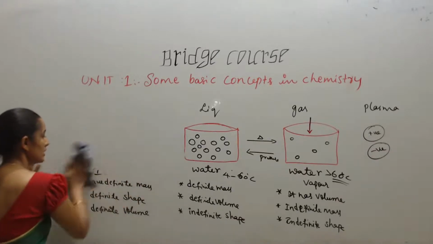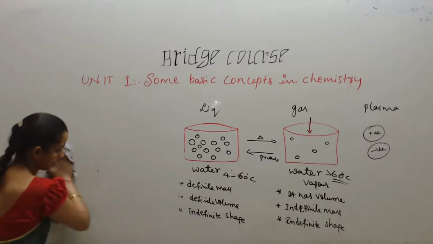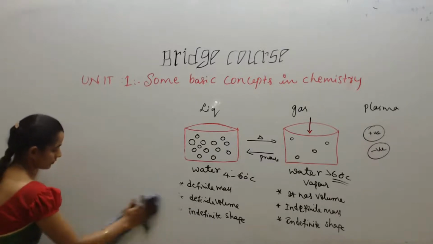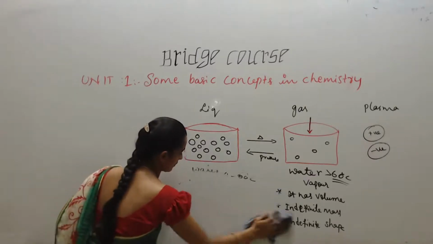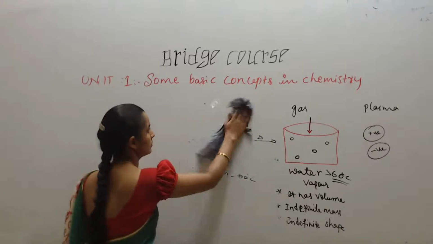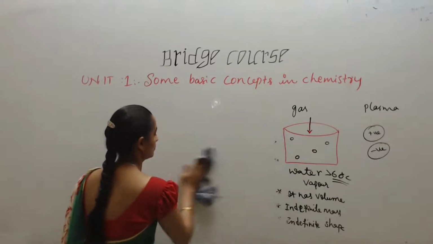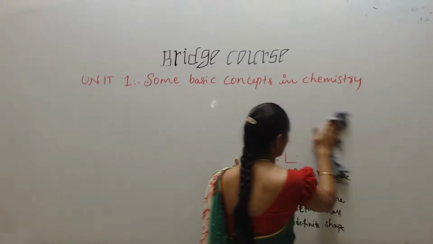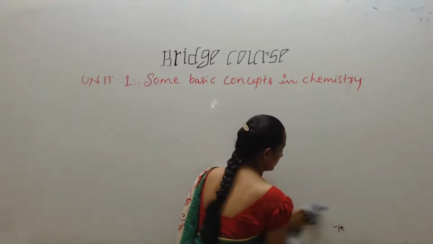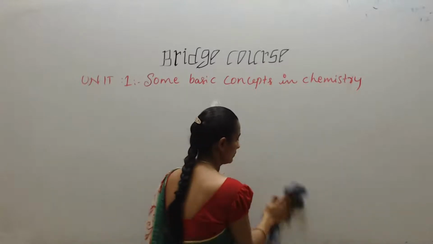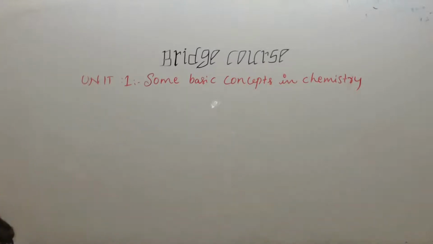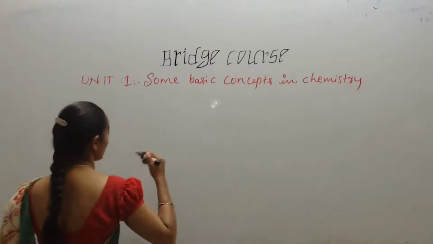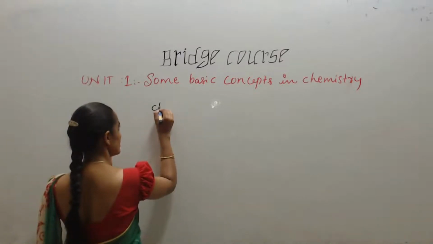So the next one is chemical classification.